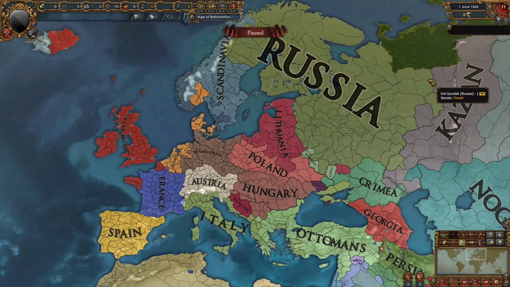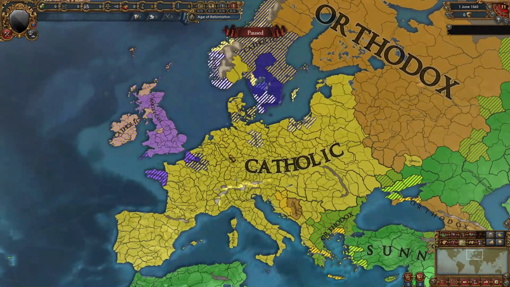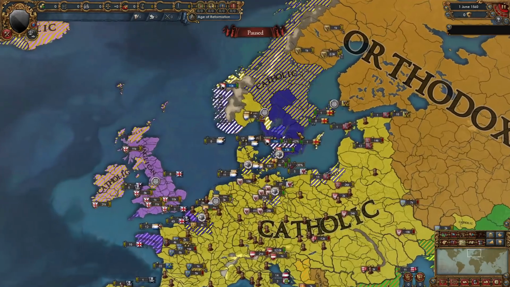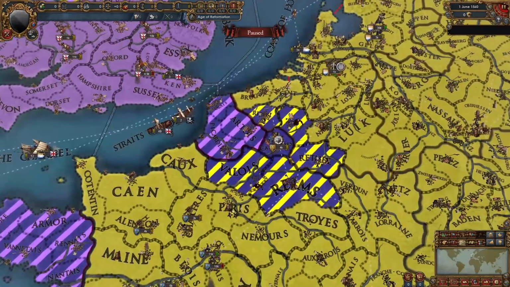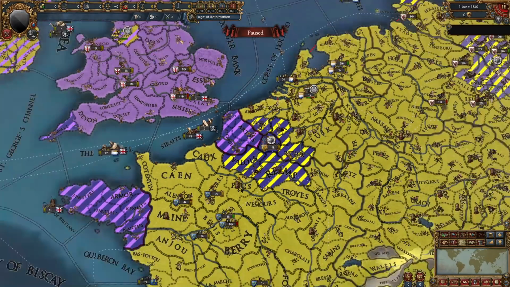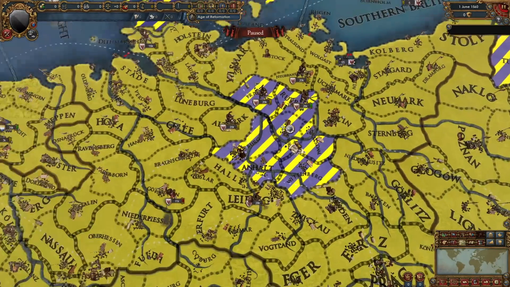And Russia has also been expanding into Kazan, and Kazan has been expanding southward. This is what the religion situation looks like. So Scandinavia did go Protestant, and Great Britain did go Anglican, and Hainaut is also Protestant. The Reformed religion also spawned in Brandenburg.